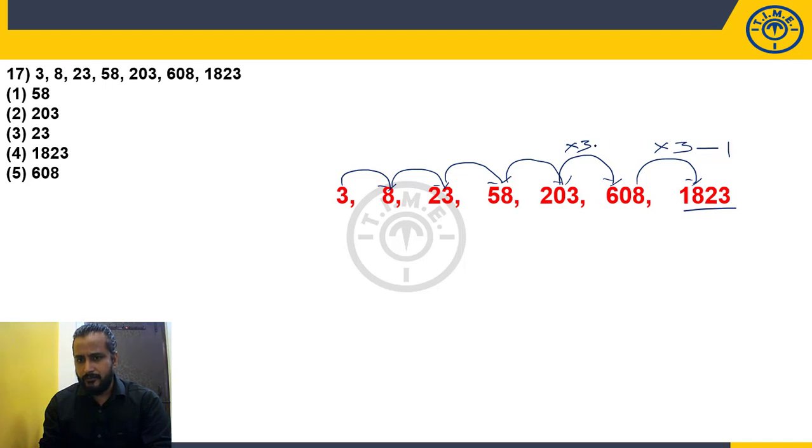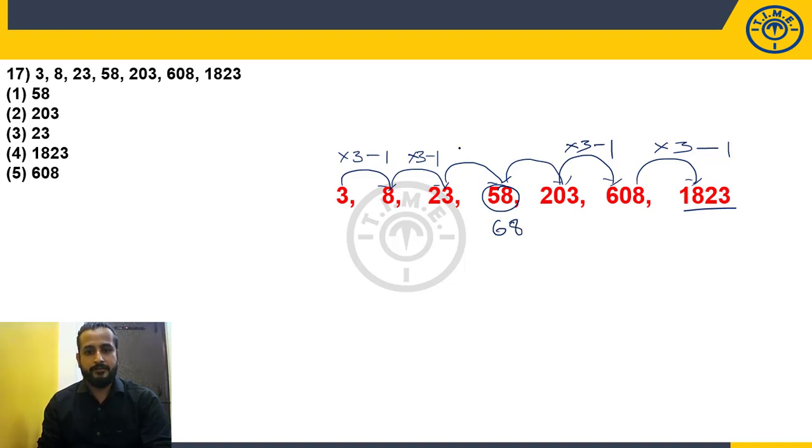203, 3 times is 609. Minus 1. Now 3 and 8. 3 times 3 is 9. Minus 1. 8 and 23. 8 times 3 is 24. Minus 1. 23 times 3 is 69. 69 minus 1 will be 68.